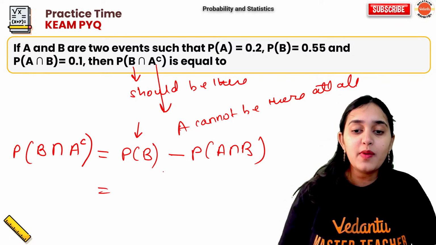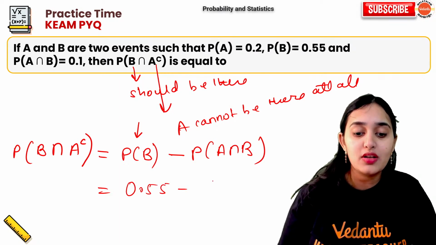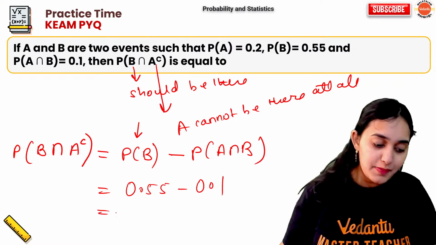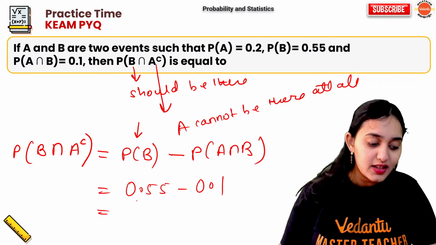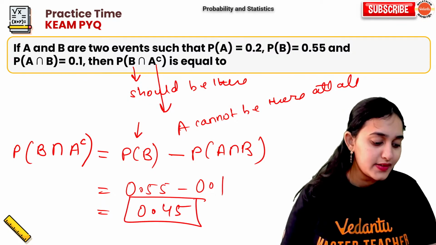So not A is nothing but B, and since A should not be there, so you have to subtract A intersection B. So what is probability of B? 0.55. What is A intersection B? 0.1. When you subtract, what do you get? 0.45. This should be your answer, right?